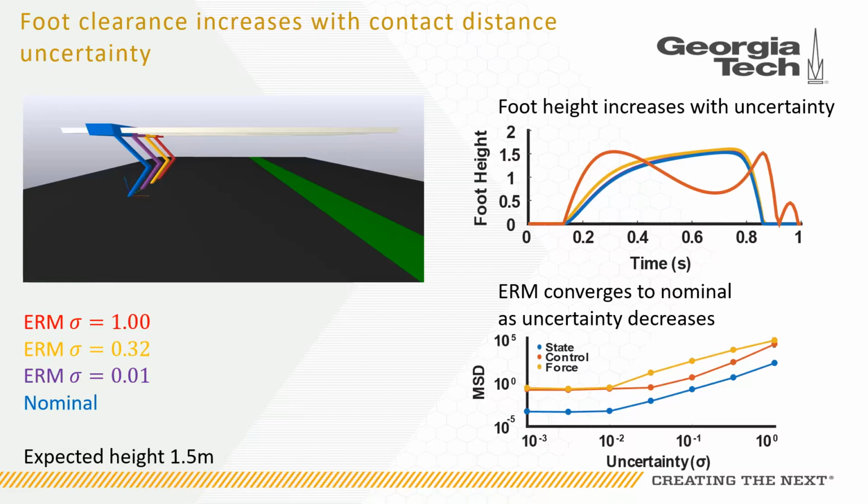We found that the foot height increased with increasing terrain height uncertainty, eventually leading the foot to flip over, as shown in the red case, but that as the terrain height uncertainty decreased, the ERM trajectories converged to the reference trajectory, as was the case with the sliding block.